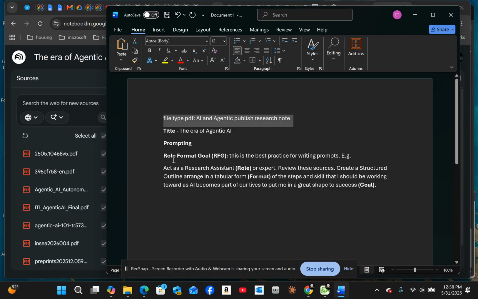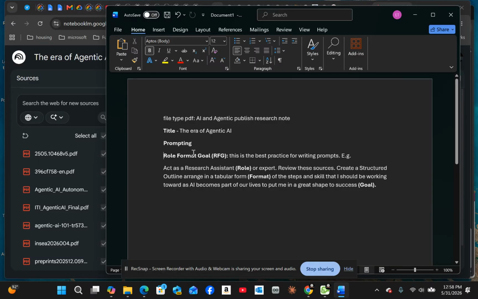So now, as a way to prompt it, to highlight the prompt. When you're prompting, you want to use the role, format, goal, strategy. So I'm going to use this example right there. It says act as a research assistant, which is the role, or expert. And then I said review the sources, create a structured outline arranged in a tabular form.